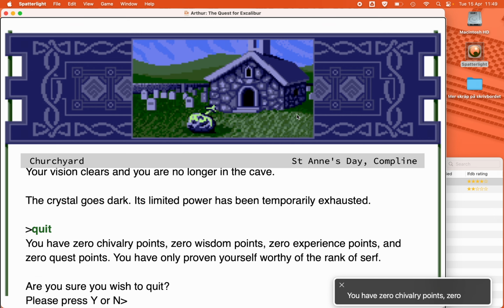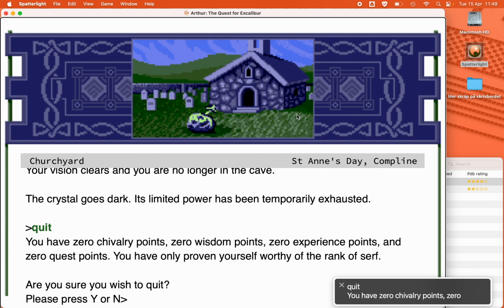Churchyard. St. Anne's Day. Quit. You have 0 chivalry points, 0 wisdom points, 0 experience points, and 0 quest points. You have only proven yourself worthy of the rank of serf. Are you sure you wish to quit? Please press Y or N. Arthur, the quest for Excalibur has finished.